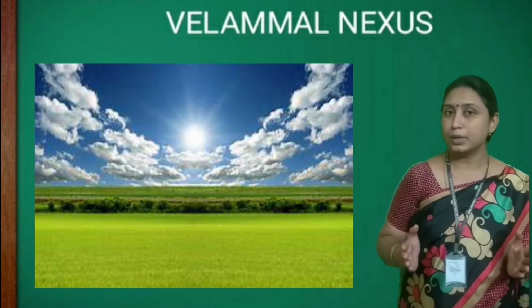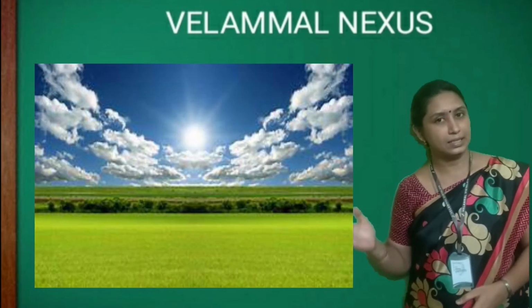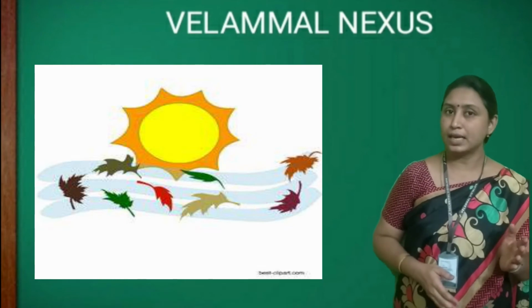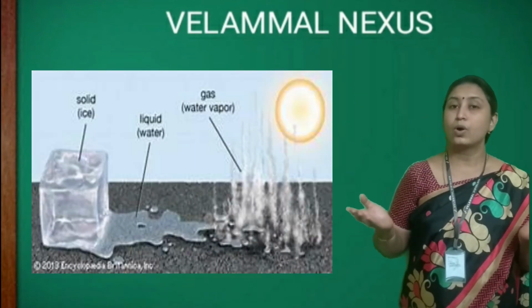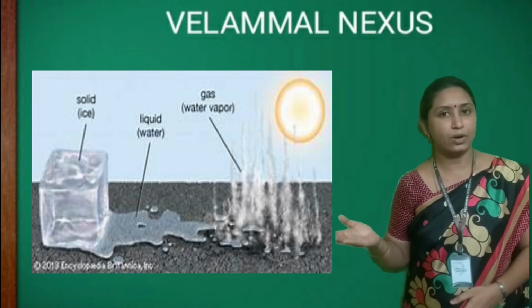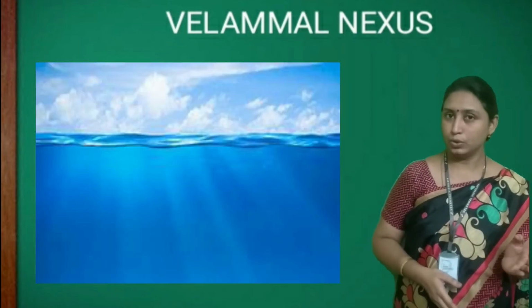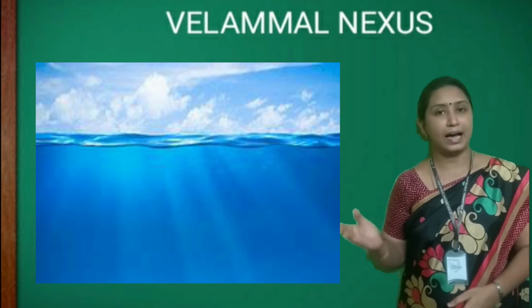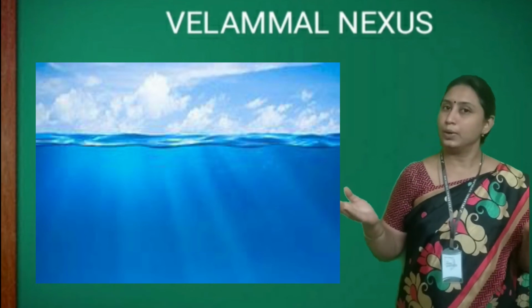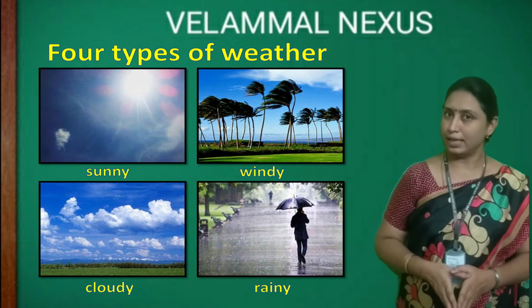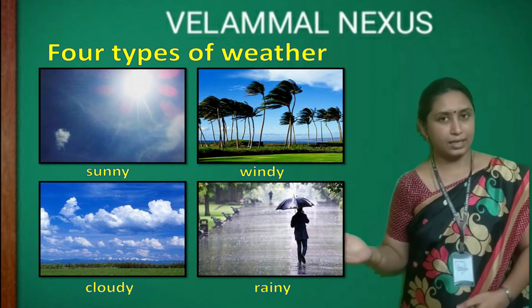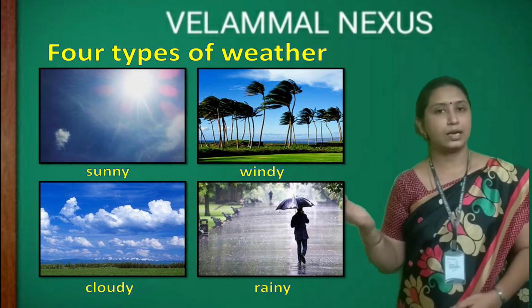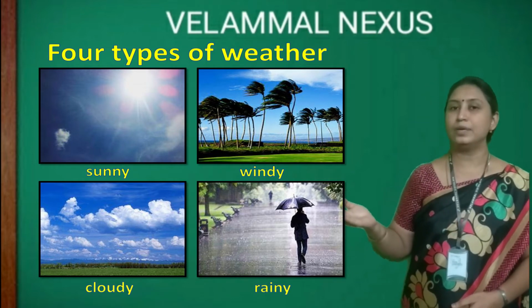The changes in the weather are caused by the sun. The heat of the sun causes wind to blow and also causes change in the states of water. So, the change in the states of air and water causes weather changes. There are four types of weather. They are sunny, windy, cloudy and rainy weather.